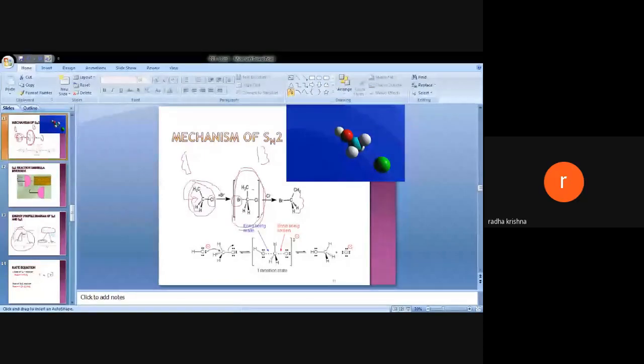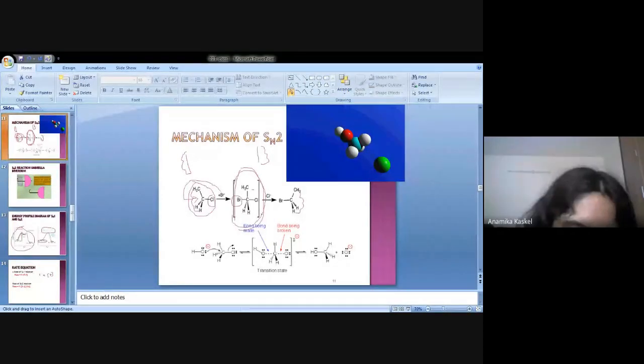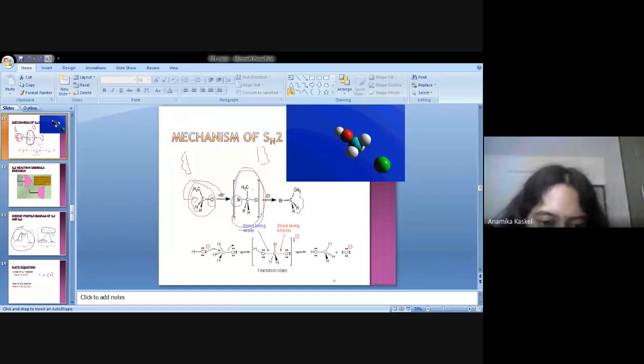Yes, ma'am. Why? Because I minus has the least electronegativity and F minus has the highest. So F minus cannot easily donate its electron density to the positive center, but I minus can easily donate because its electronegativity is very much less than F minus. So this is the basic difference.